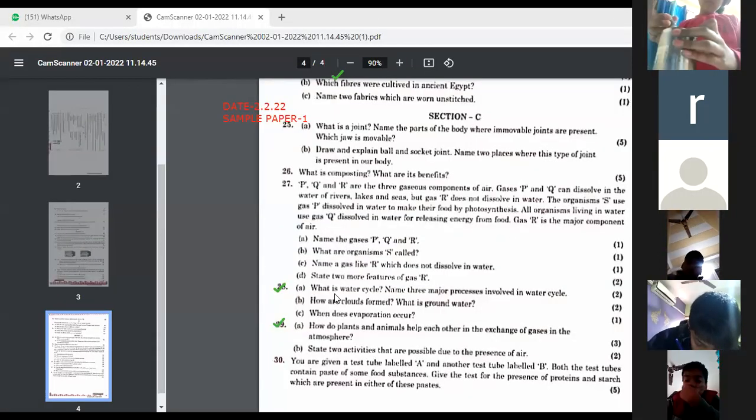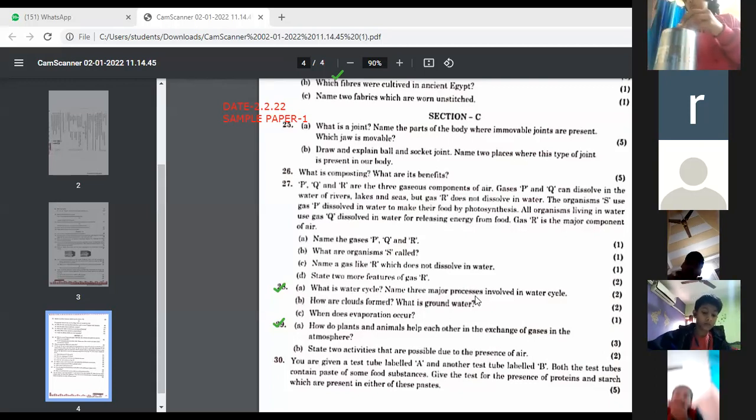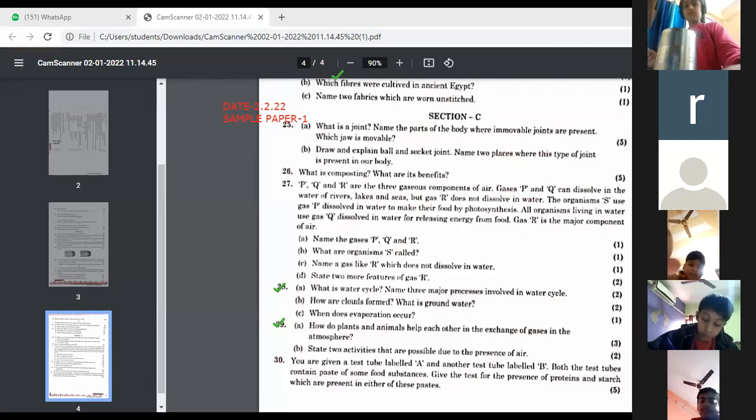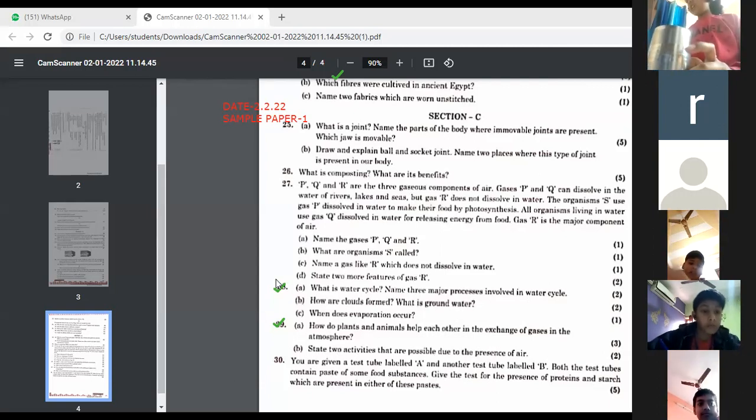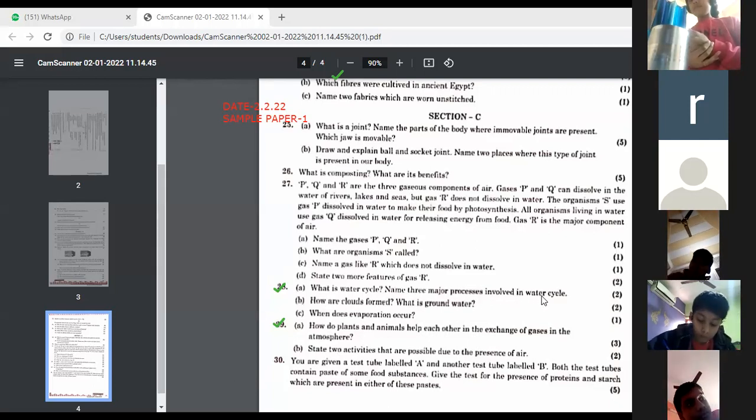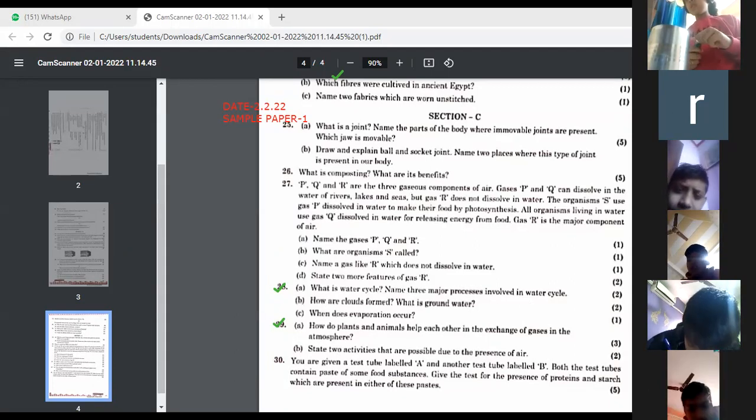So you have written the definition of water cycle. Then name the 3 processes. Kindly raise hand. 3 major processes involved in water cycle. Ma'am, evaporation. Evaporation. You have to name 3. Ma'am, can I? Yes. Ma'am, condensation, evaporation, and precipitation. Yes, precipitation. Write down the 3 processes. Ma'am, what is the spelling of precipitation? Okay, let me write it down.